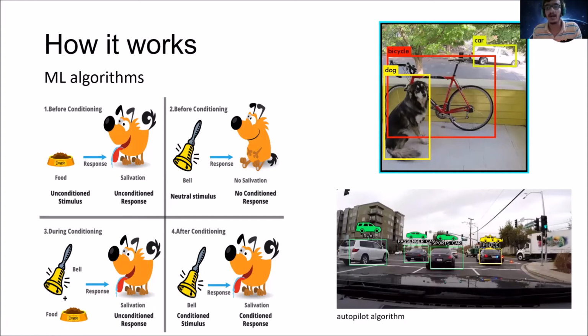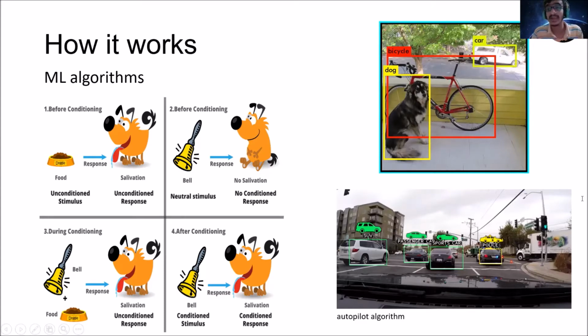For example, when we teach a child what a dog is, what a cycle is, what a car is, if I tell them 10 times that this is a dog, this is a cycle, this is a car, by the 11th time he'll understand and point out that this is a dog, this is a cycle, this is a car. In a similar case, one example for an AI algorithm I'm taking is the autopilot algorithm.